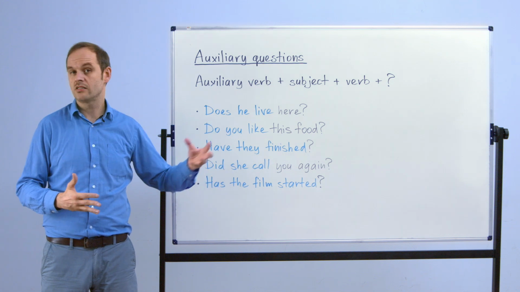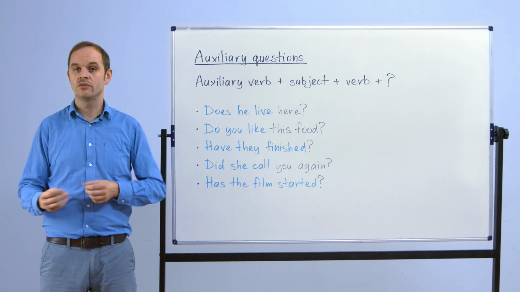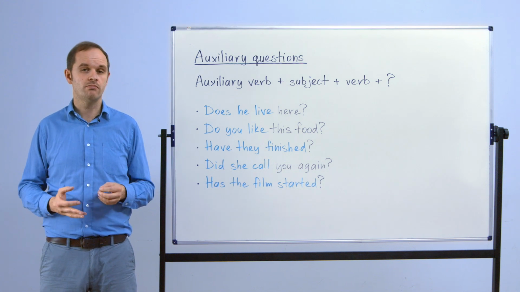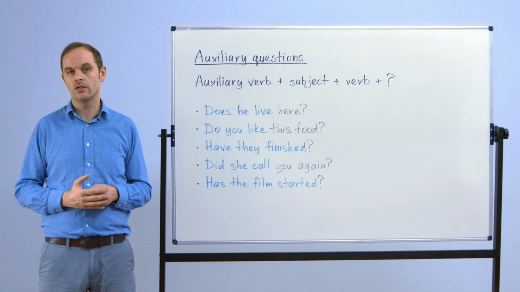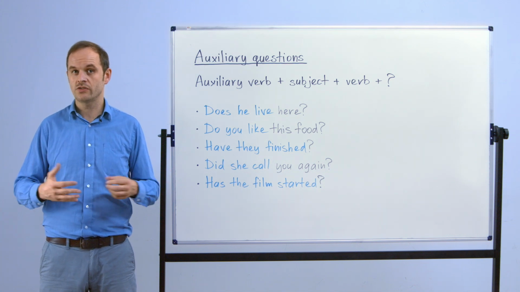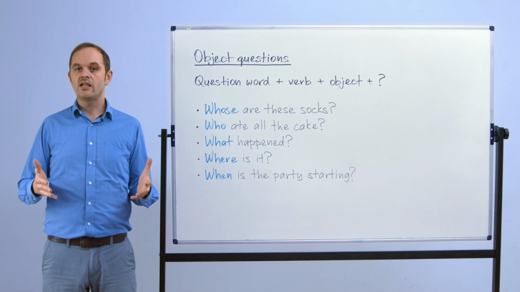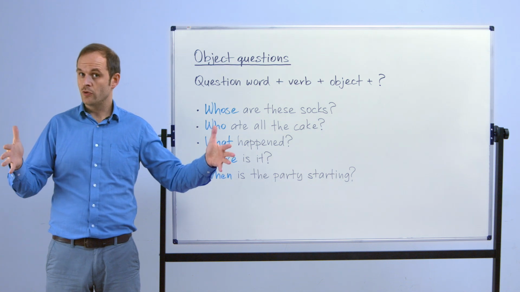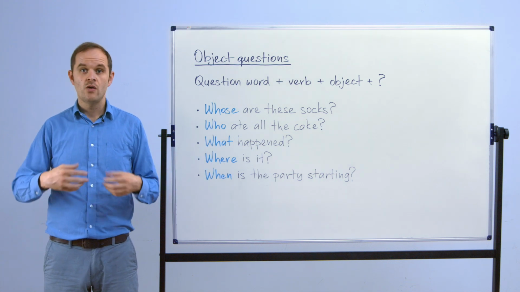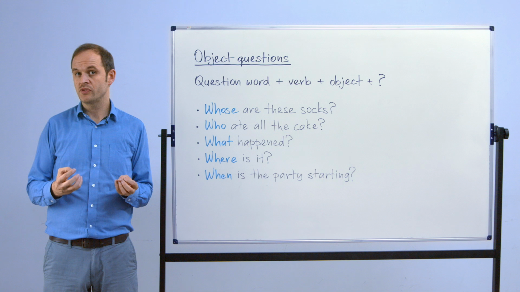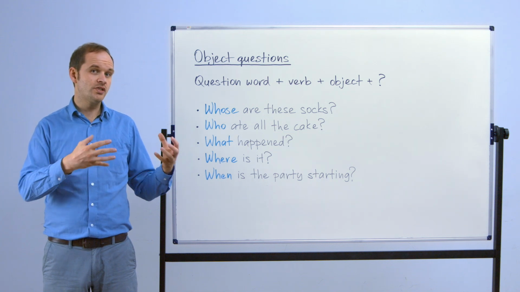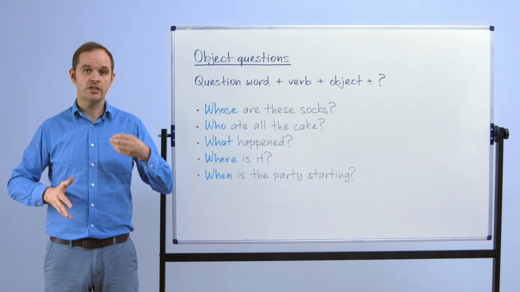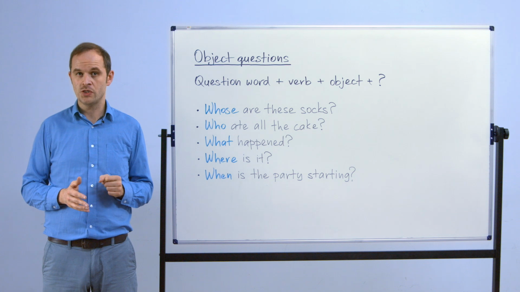Has the film started? And again, quick information that we want quickly because of the situation, because sometimes we don't always want long answers that we get with subject questions. So in the lesson so far, we've looked at long form questions or subject questions when we're asking for more information from somebody. And we've also looked at auxiliary questions, short questions that give us short, quick pieces of information.